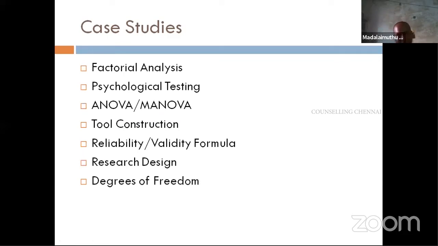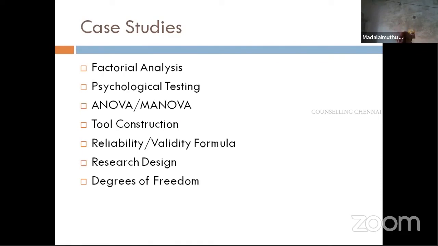Only in the last line they added that MANOVA was carried out and a certain statistical test related to MANOVA was carried out, so which is suitable. So only 2 questions were different. So every year in the case studies, if you are solving the previous question paper, you will be able to answer at least 3 questions.